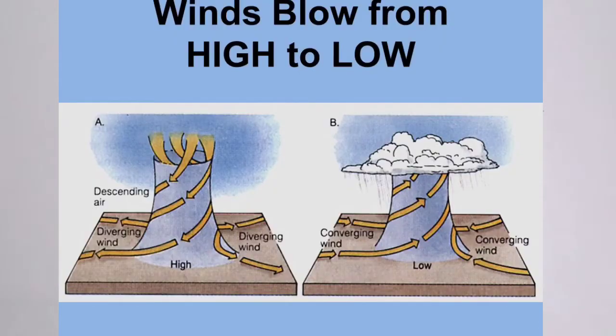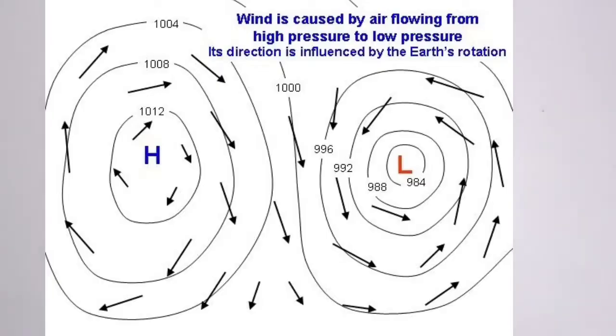Air flows from higher pressure to lower pressure. For example, in Nanded, high pressure is there, and in Aurangabad, low pressure is there. So air will blow from Nanded to Aurangabad, from high pressure to low pressure.